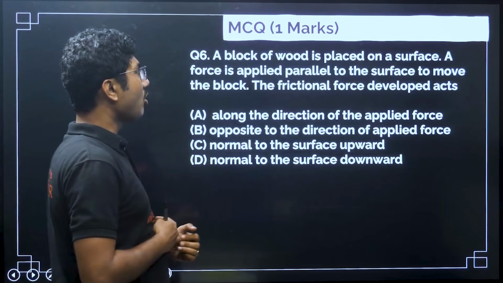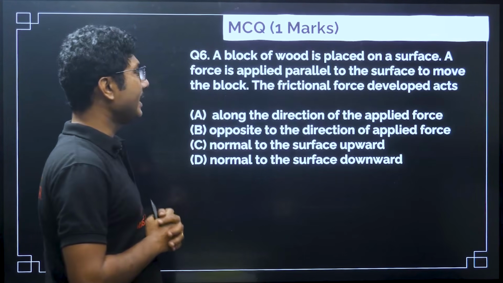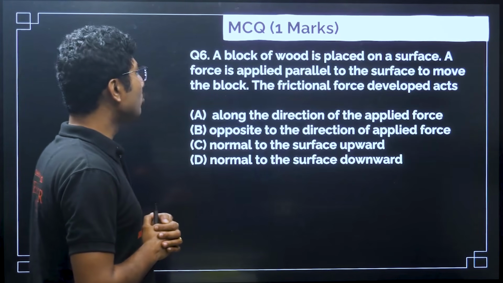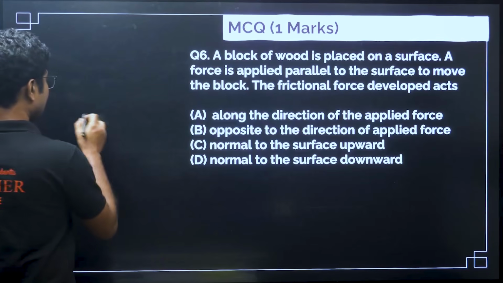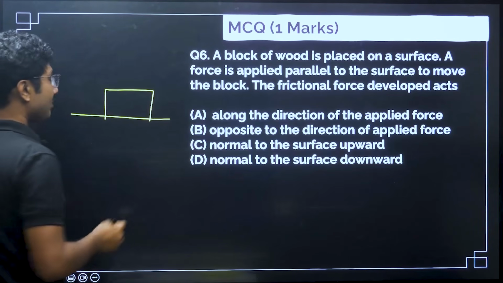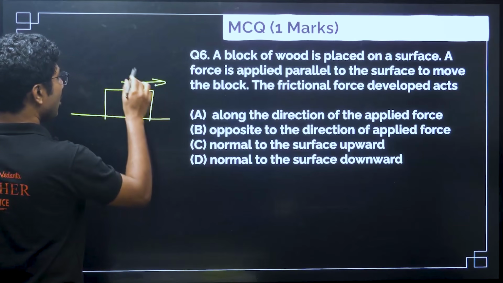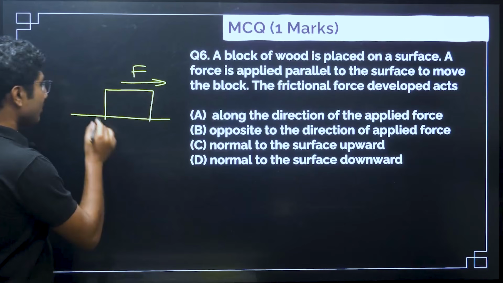A block of wood is placed on a surface. A force is applied parallel to the surface to move the block. The frictional force developed acts? So here we have a horizontal surface, the block is placed and you apply some force to make it move. What is the direction of friction?